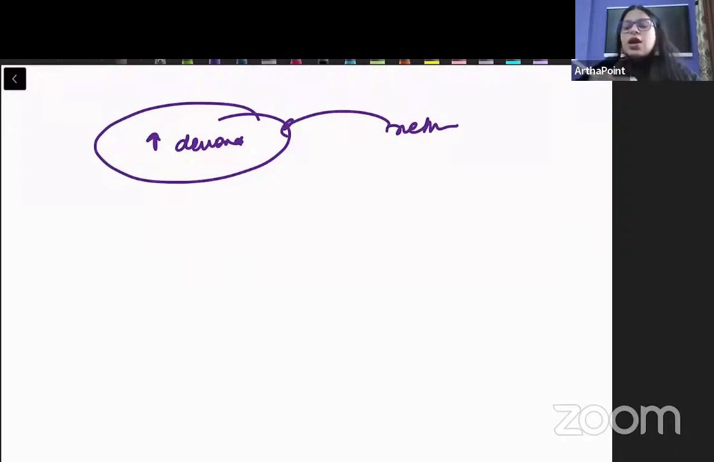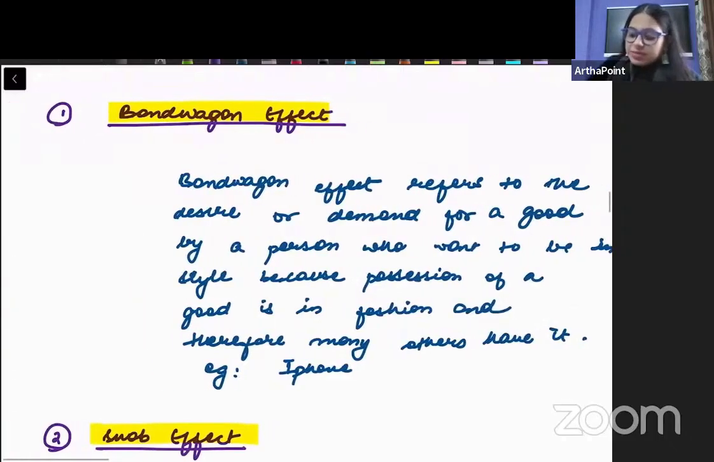Why am I doing it? Because my friend was also going ahead and doing it. So I started. इस चीज को हम network externality बोलते हैं. Network externality can be divided in two parts: bandwagon effect and snob effect.